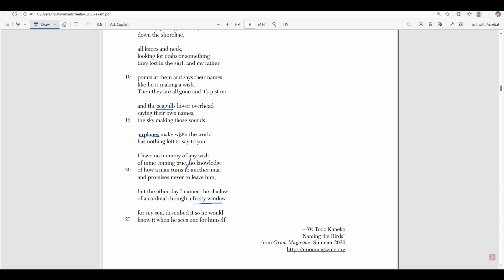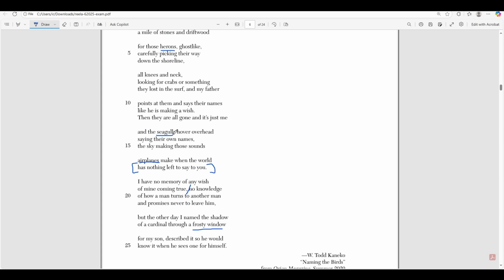So now he's remembering his father and his herons after the passage said the world has nothing left to say to you. He doesn't remember any wish of his coming true, and he has no knowledge of how a man turns to another man and promises never to leave him, because again, his father is no longer there, and those memories with his father, he can no longer experience them, right?